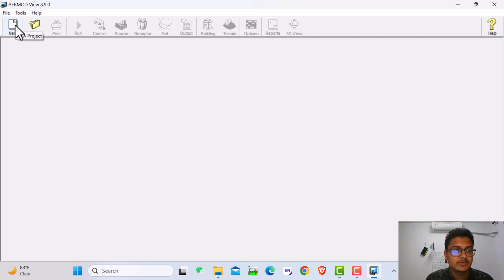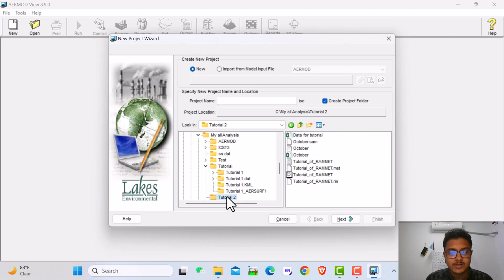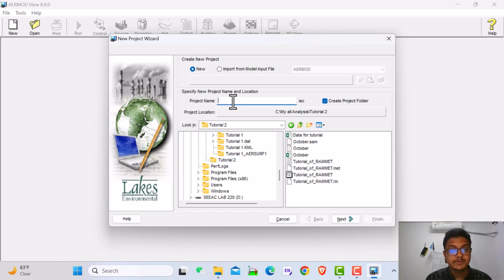So I'm going to make a new project, and I'm always talking about this step. You should always try to save your project in the C drive because it is easy to run. Like the project name is ISCST3 model.